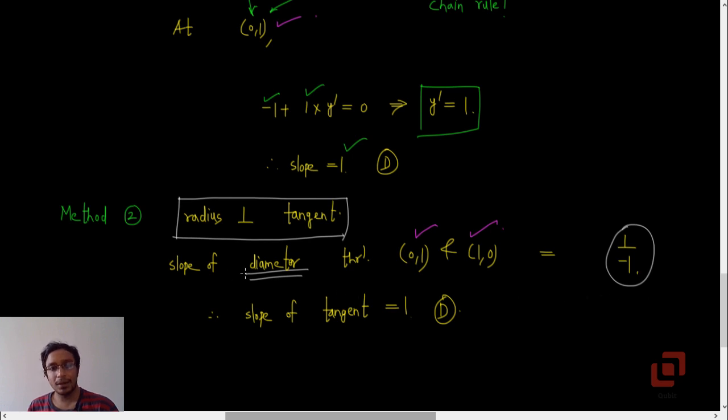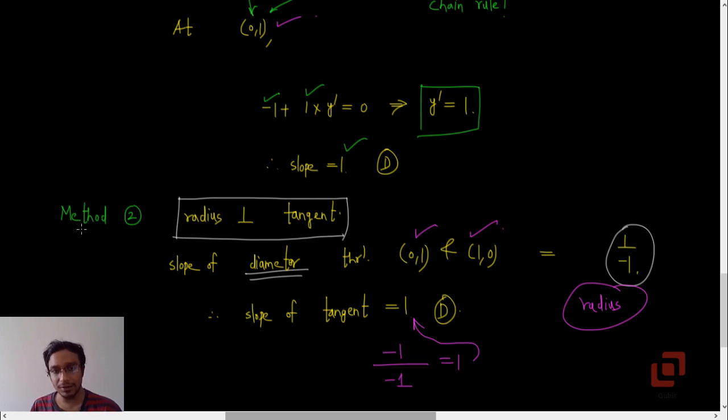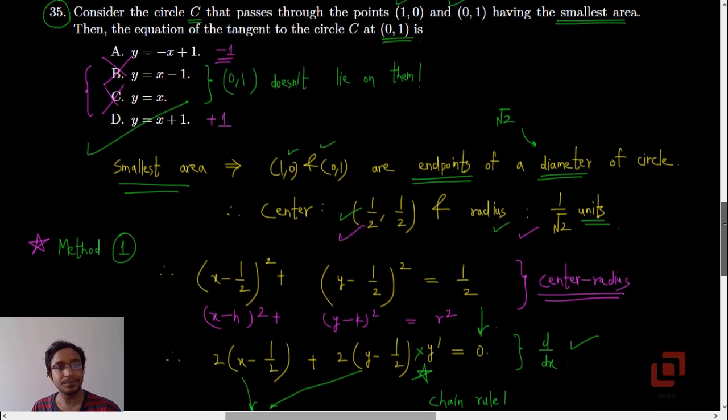So if the slope of the diameter, or slope of the radius, is −1, slope of the tangent will be −1 upon slope of the radius, because product of slopes of two perpendicular lines is −1, so that gives us 1. So this is much faster than the calculus method.